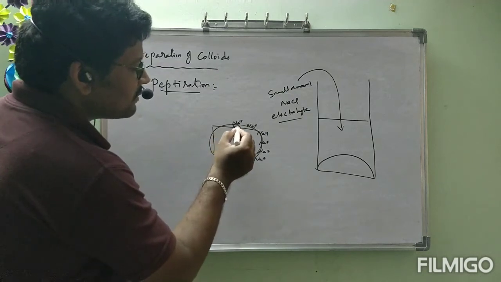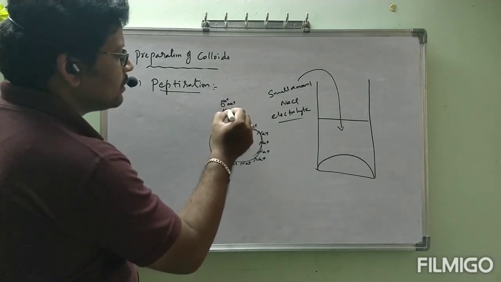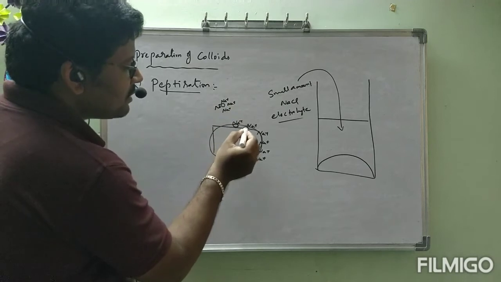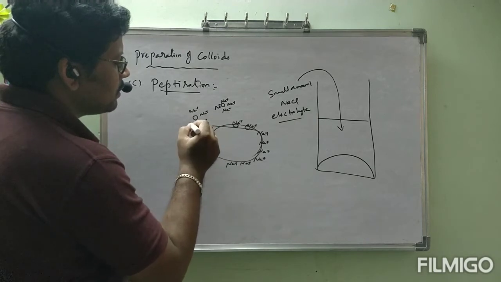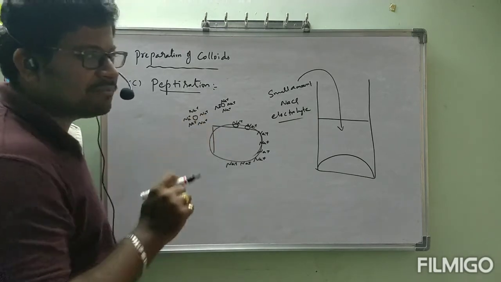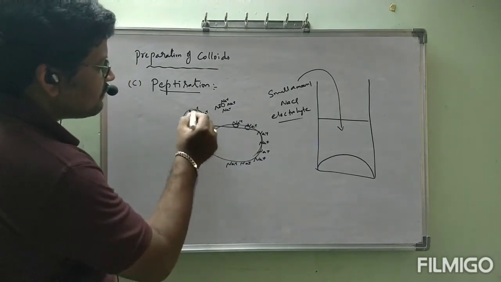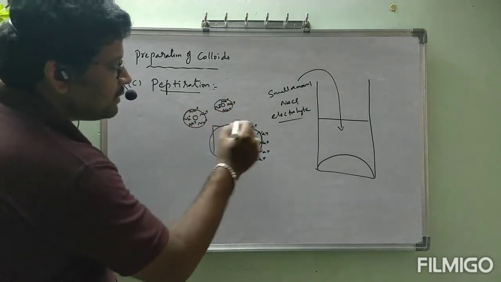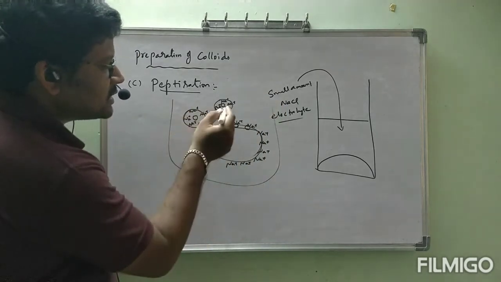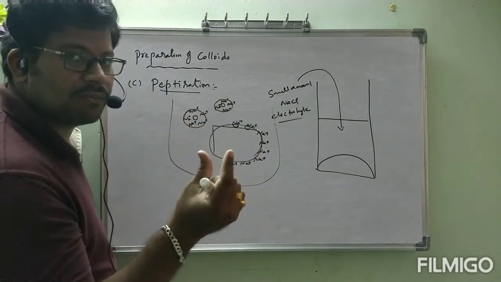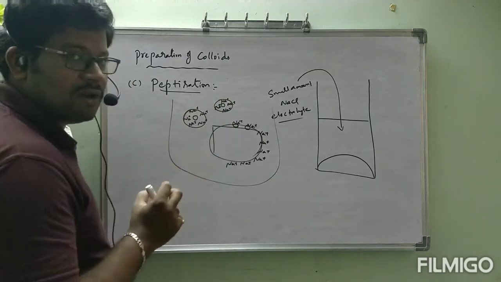Slowly one small particle from here will come out, and it is surrounded by Na+ like this. Next, from here one more small particle will come out, and it is surrounded by Na+ or Cl-. That depends on preferential adsorption. In the next classes we will get more. Okay, see, this is in the range of a colloidal particle, and this is in the range of a colloidal particle. The previous one is very heavy, a suspension. Again they will not combine with each other, because each is surrounded by the same charge. So again they will not.